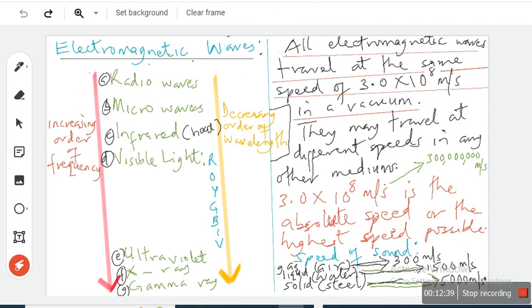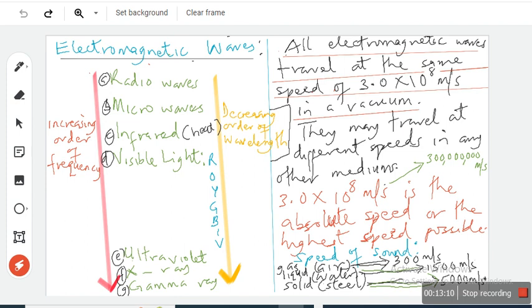Visible light. Okay, now all electromagnetic waves travel at the speed of 3.0 times 10 to the power 8 meters per second in space or in a vacuum. All of them, they travel at the same speed. What's the speed at which light travels in space? 3.0 times 10 to the power 8 meters per second. Light travels at 3.0 times 10 to the power 8 meters per second because light is an electromagnetic wave.